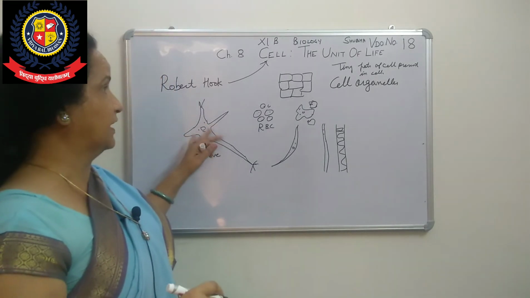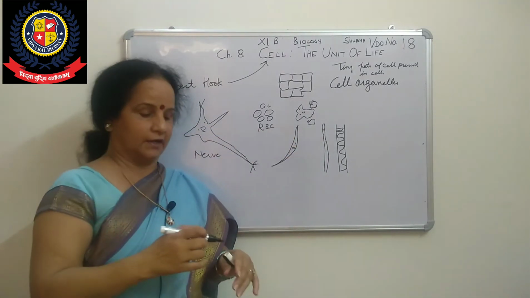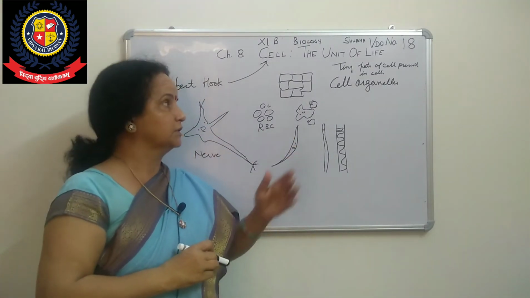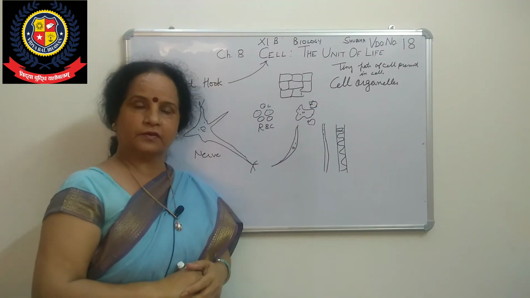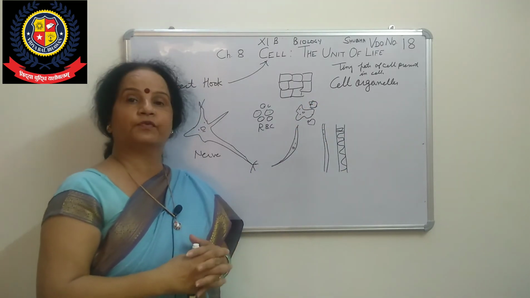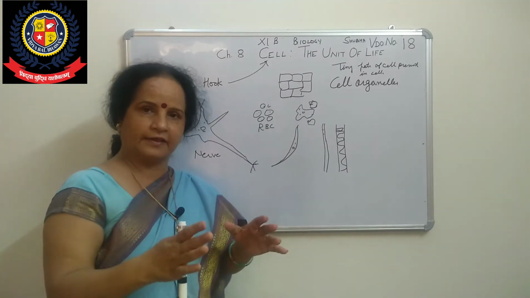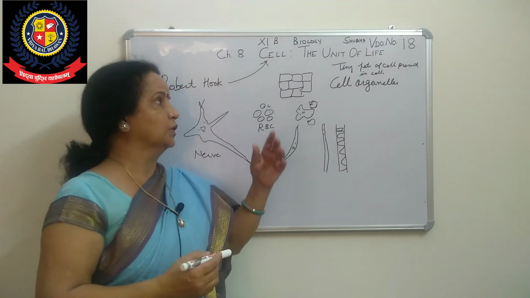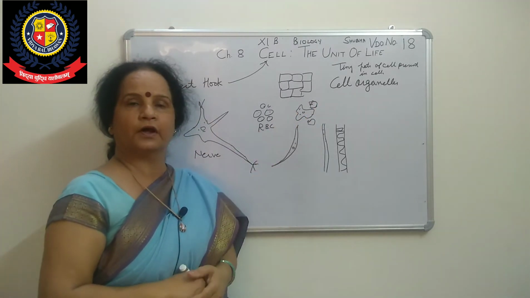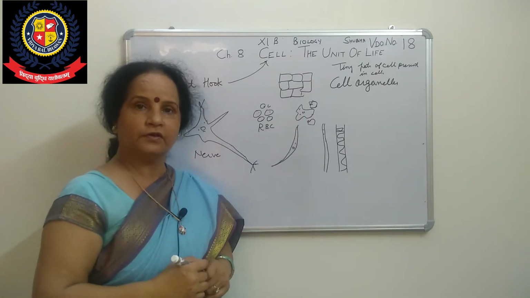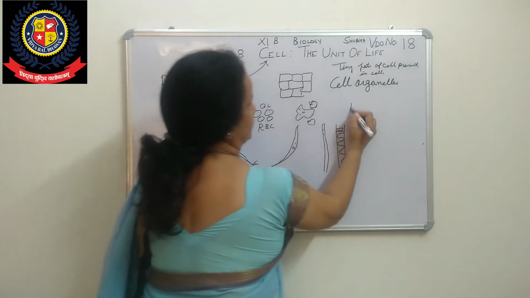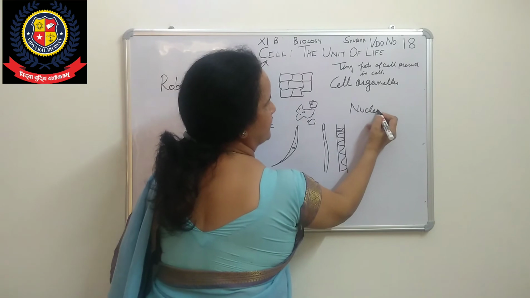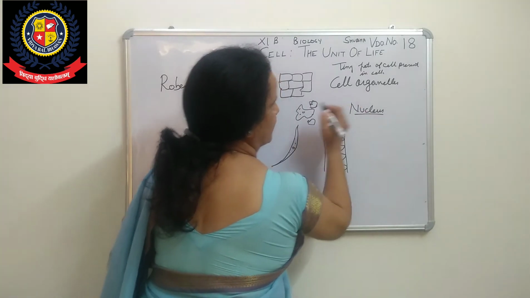Means inside that cell, what parts and components are there, that is called cell organelles. Different cell organelles are doing different jobs inside a cell. The main part of a cell is the nucleus. We will see them one by one, but I am giving only an introduction now.